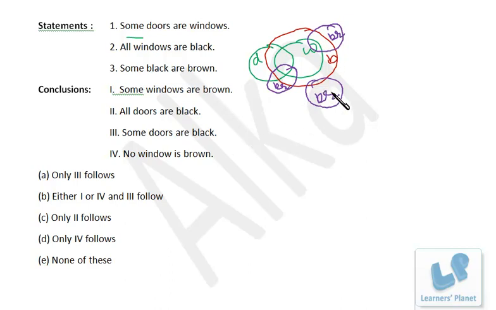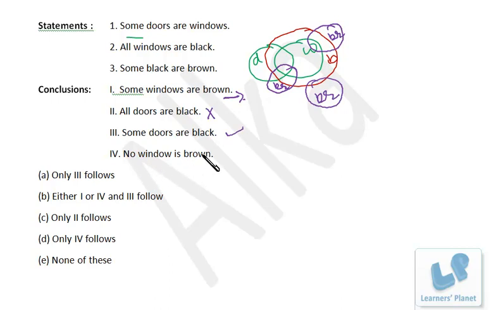No, in this case it is not there. So just hold it. All doors are black? No, we cannot say that. Doors and black: some portion of door and black is common, but it's not necessary that all the doors are black. Some doors are black. Yeah, that's true.